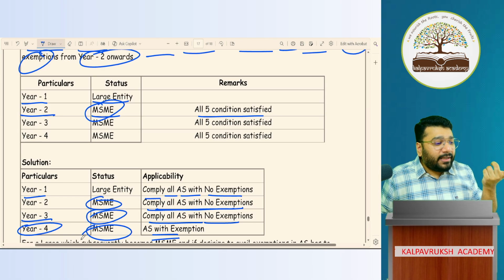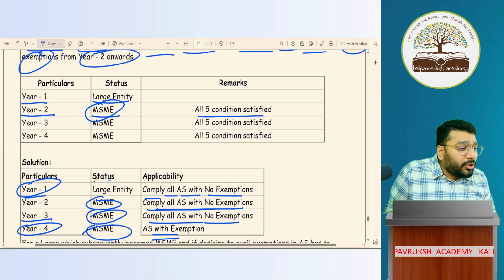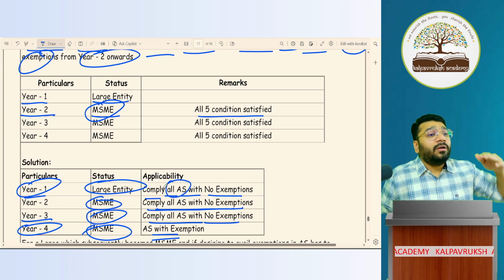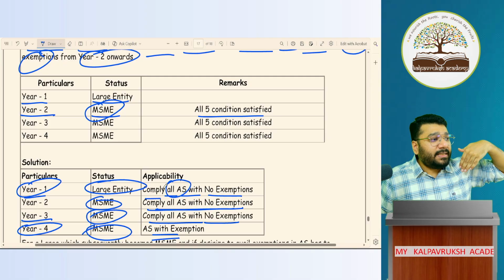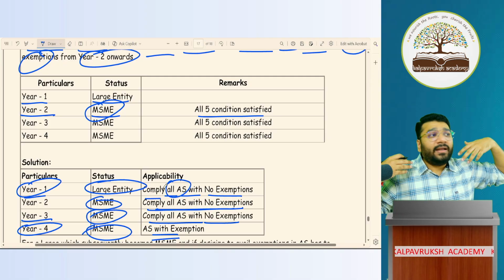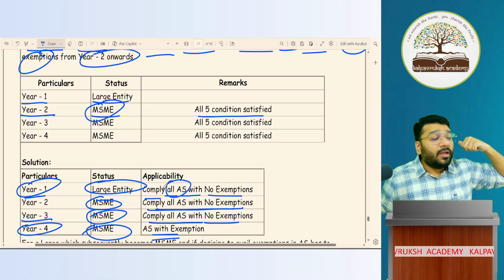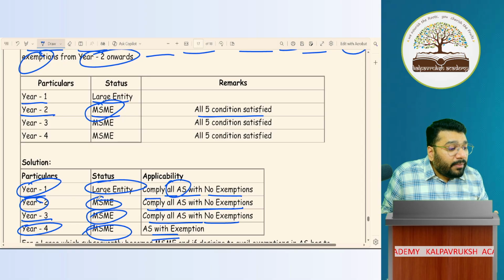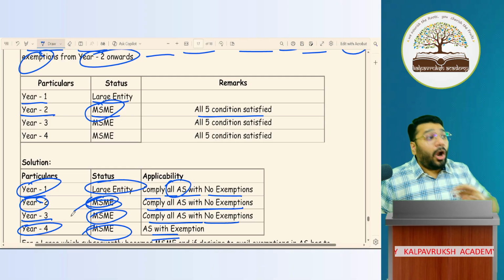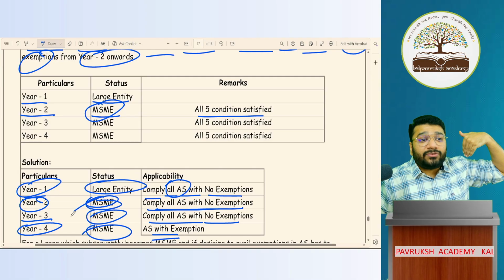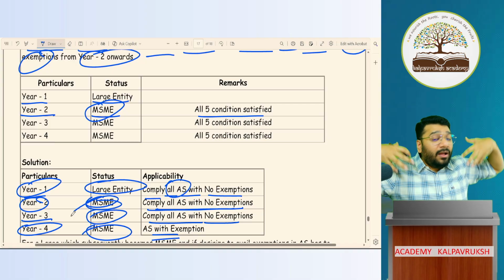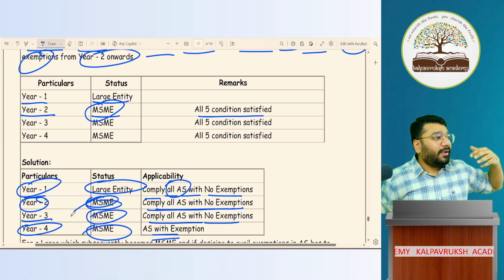So what is the logic behind it? The logic behind that is, in year 1, you are a large entity, you disclosed all AS. Based on that disclosure, there was a transparency. We got information. We means who? Banker, investor, everybody. We got so much of data. Based on that information, we invested money in your business. All of a sudden, in year 2, if you become MSME and start not following AS one by one, if you start getting exemption one by one, then the transparency will come down. When the transparency comes down, my trust on you will start shaking. The investor and banker's trust on you will start shaking. They will be in discomfort.